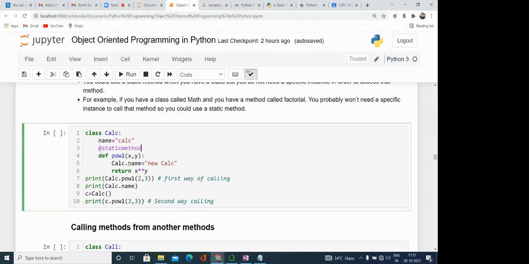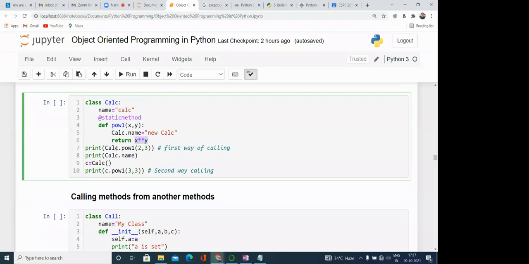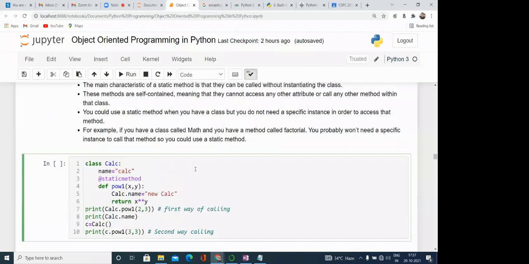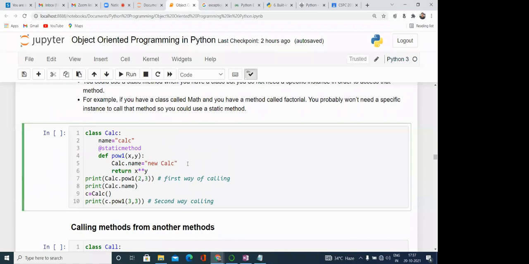Okay, so like this method is there, def power1(x, y), Calc.name = new Calc, and then return x ** y, means x raised to the power y. Simply print Calc.power1(2, 3). Here we are passing 2, 3 to the method, and this returns 2 raised to the power 3. So here we don't need to create the instance variables or the class variables. In that case we generally require static methods. Like in the case of the class called Math, most of the methods are defined like that.